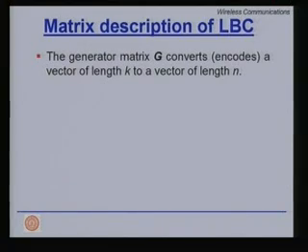We define the generator matrix G, which converts, in our parlance it encodes, a vector of length k to a vector of length n. If we can have this magical matrix G, which can take a vector of length k and make it a vector of length n, and do it correctly for all possible k bits, then we have a generator matrix which can generate the entire code, hence the name generator matrix.